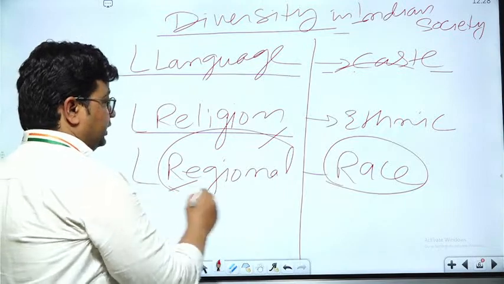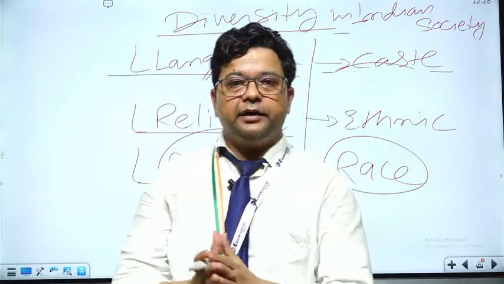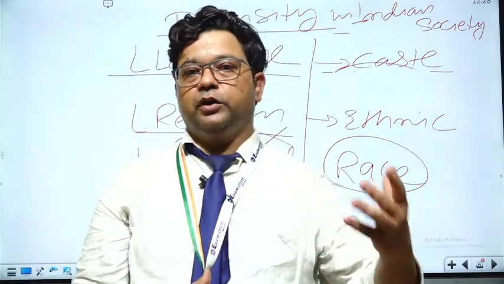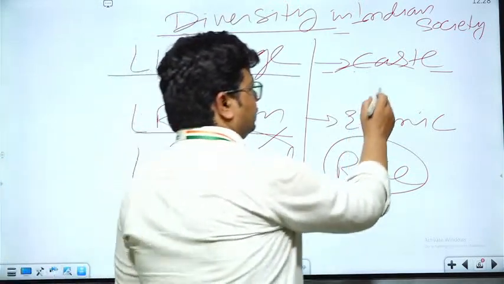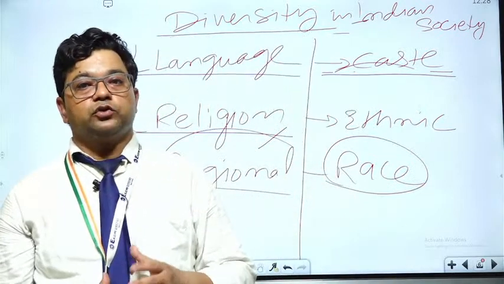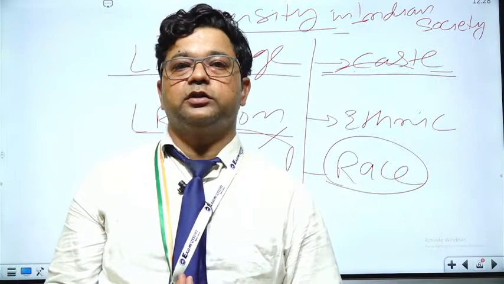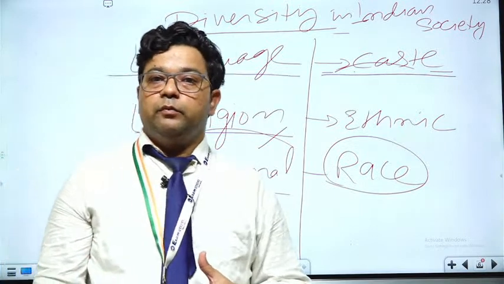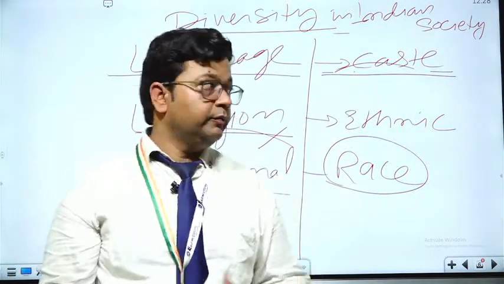Then we have regional diversity, in the form of plantations, and in the form of landform. Also we have diversity from north to south, west to east. Then we have caste diversity. We have a different number of castes inherent in our Indian society, not only among Hindus, but the caste system is also seen in Islam, adopted by Indians.